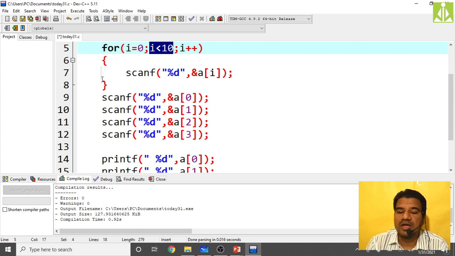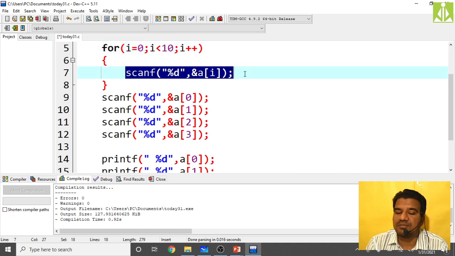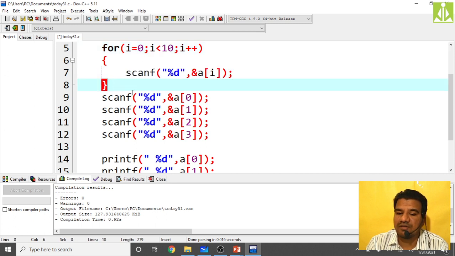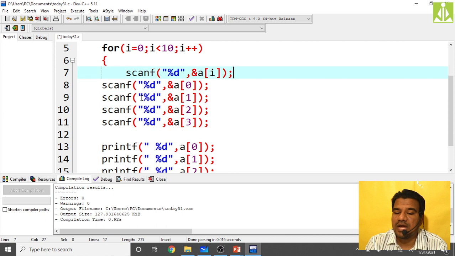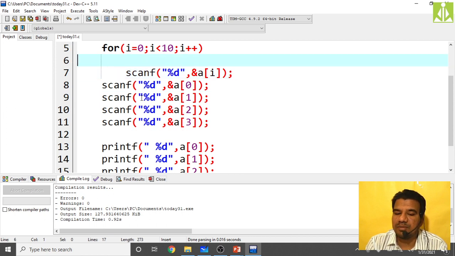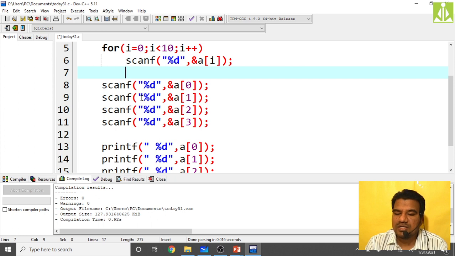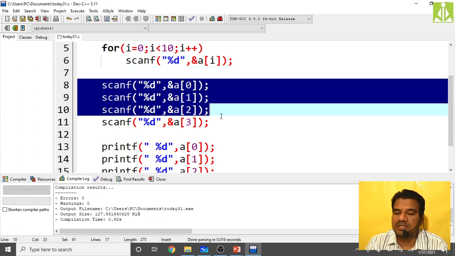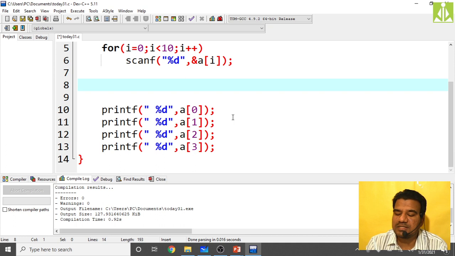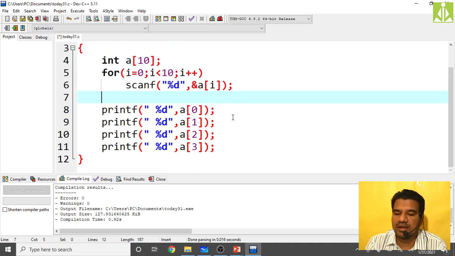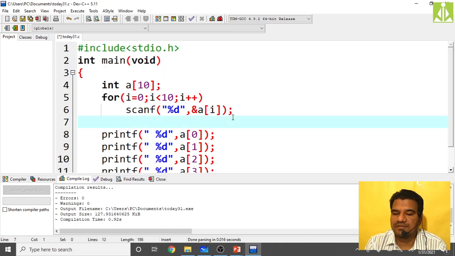And moreover, when you have only one single statement to put inside a control structure, we said there is no need of a compound statement. So I'm simply removing this compound statement, just to remember this. So now there is no need of these multiple scanf statements, one simple scanf statement inside a loop is more than enough.